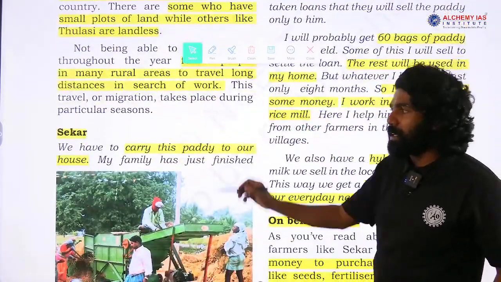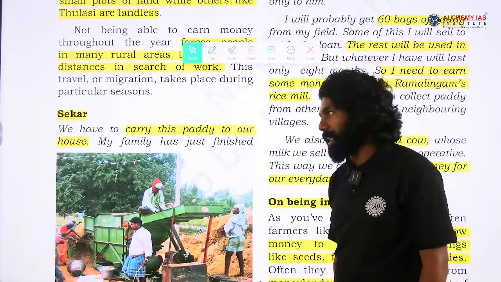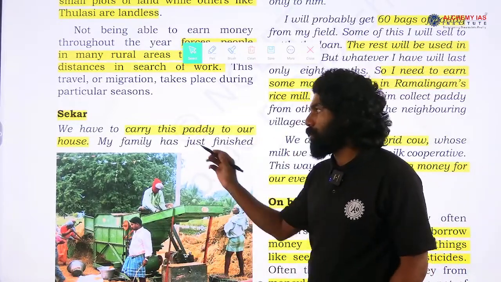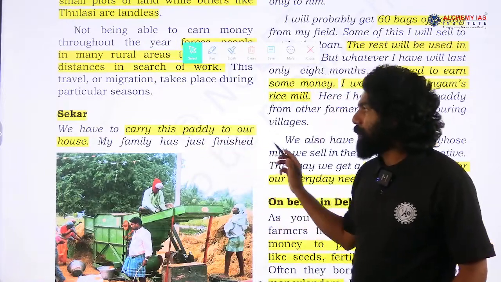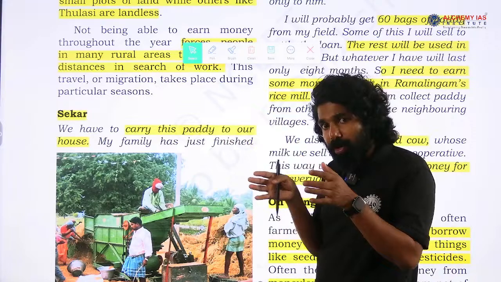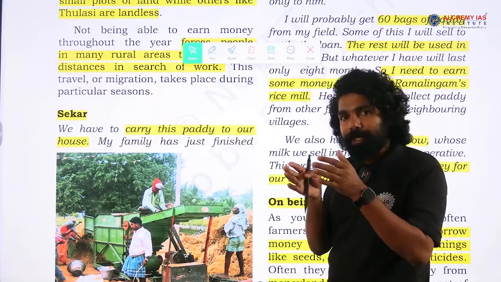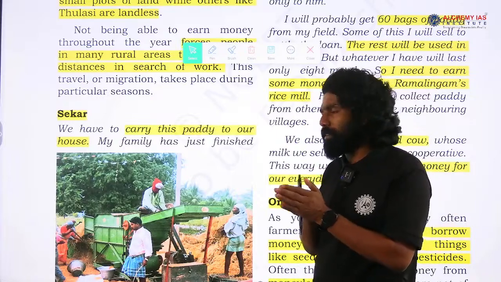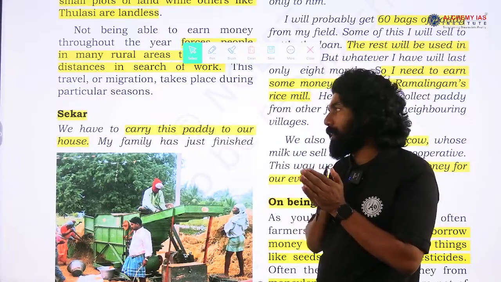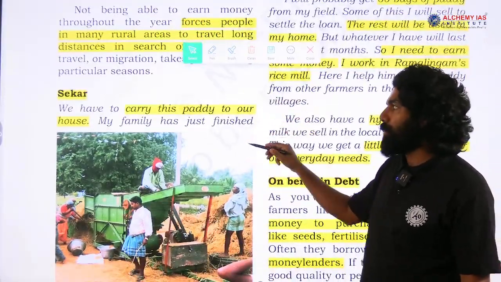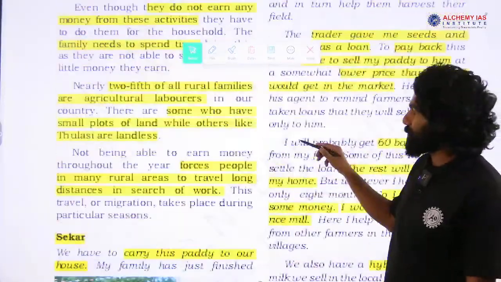Then the next example given here is the story of Shegar. Shegar's story starts here and describes the story here. We have to carry this paddy to our house. Here Shegar has ownership of a small plot. His family is also involved in farming related activity, but on a small plot that they own. We have to carry this paddy to our house. My family has just finished